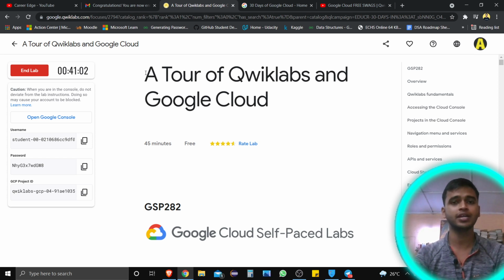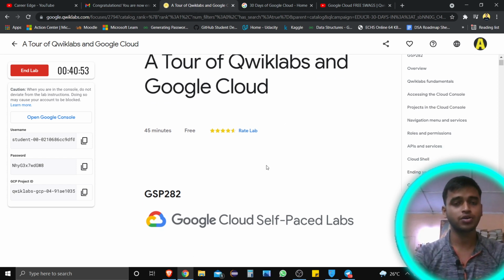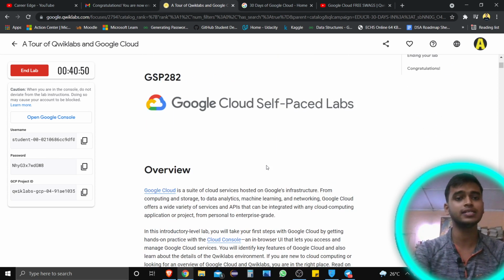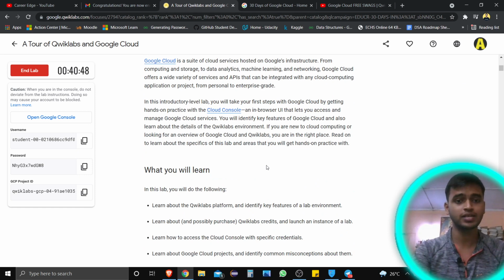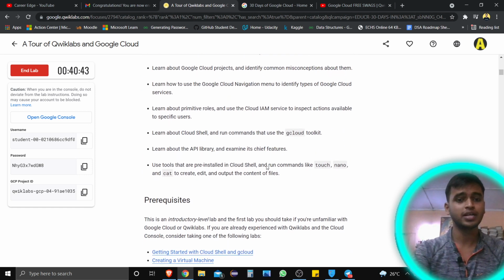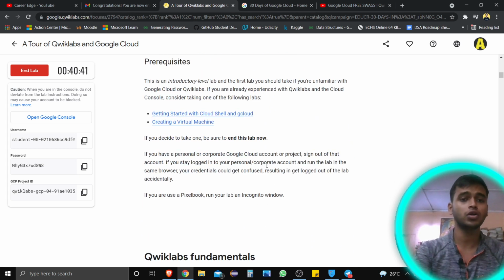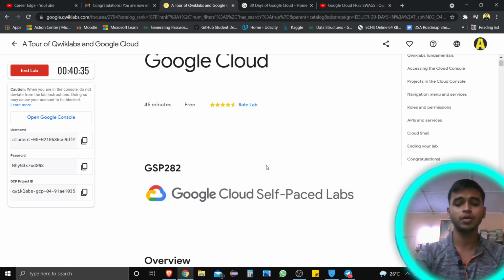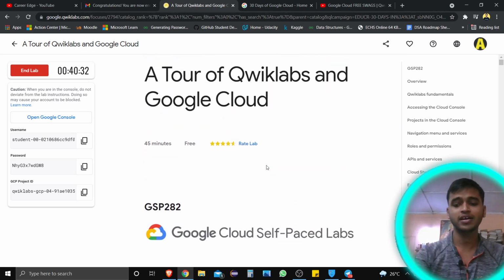So these are very easy labs. And if you are a beginner, then you may face some difficulties because of the things available here, because these are cloud computing things and different types of applications related to cloud. So maybe you are facing some difference here, but there is nothing to worry about, because all the guidelines are available in the lab as well.